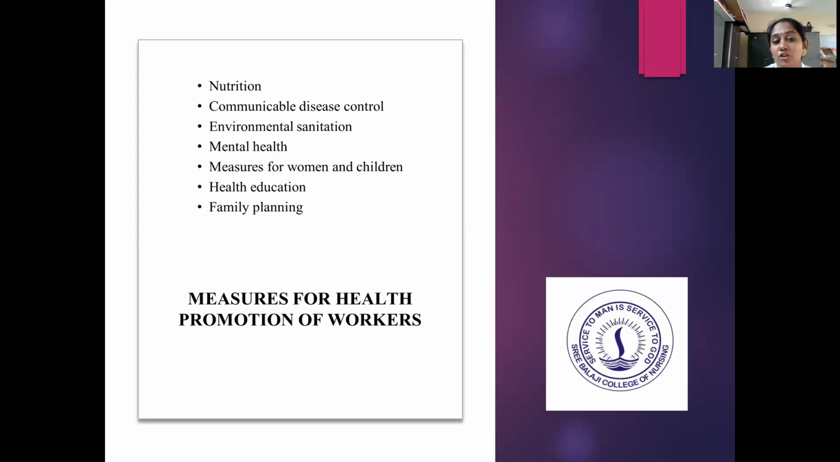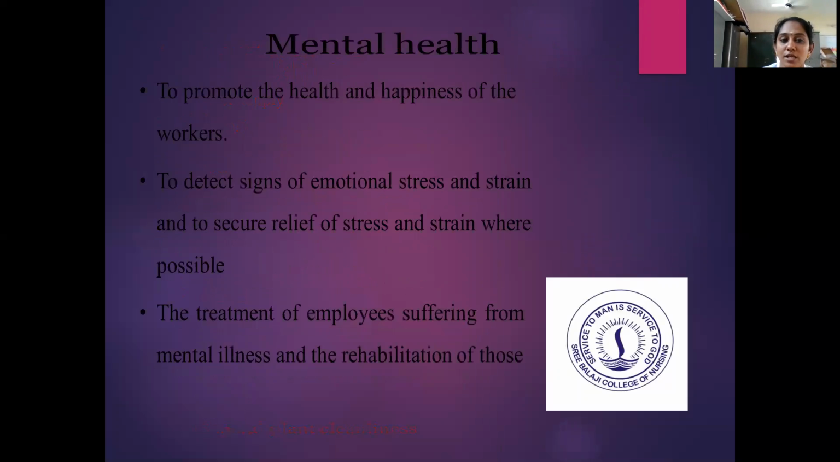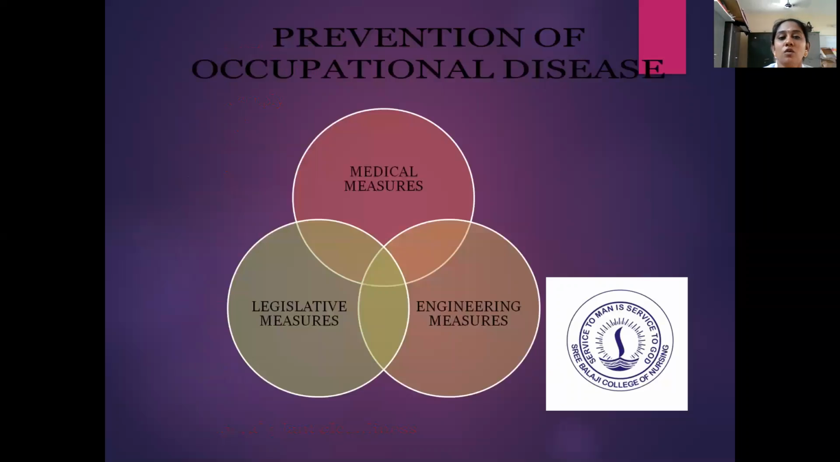And for mental health, the psychological problems, if any persons are there, we have to find out, and we have to provide care accordingly. And health education has to be given periodically to the workers about their diseases and what complications or diseases will occur for them due to working in those industries. And mainly we have to teach them about the family planning methods, both permanent and temporary. So these are the measures that have to be taken. So now we will move on to see the prevention of occupational diseases.